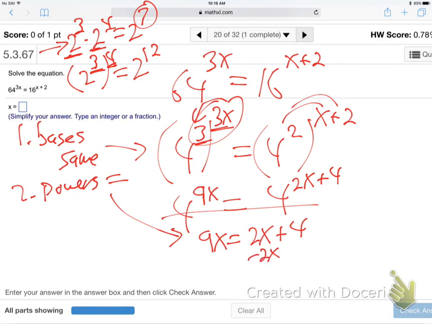Solve for x. Subtract 2x. 7x is 4. Divide by 7. x equals 4 sevenths. How we doing? We good?